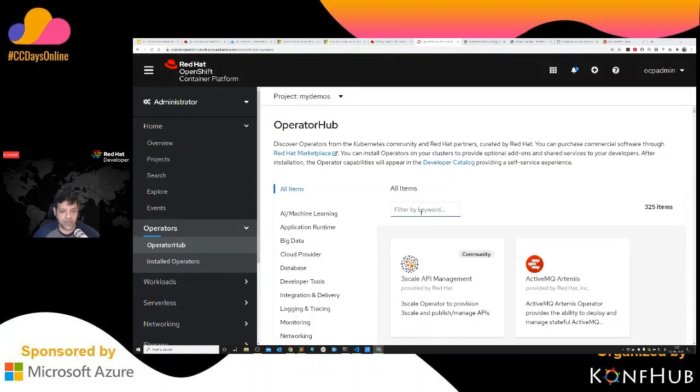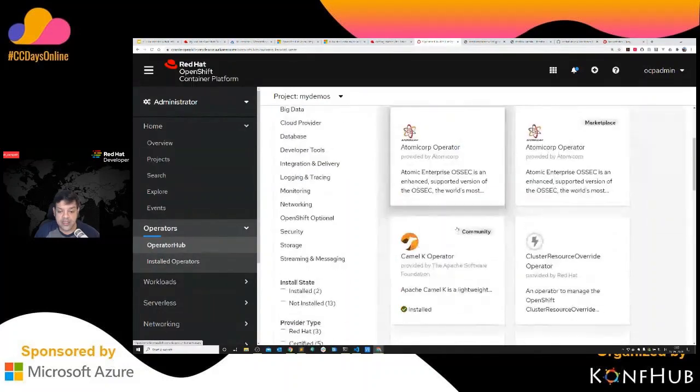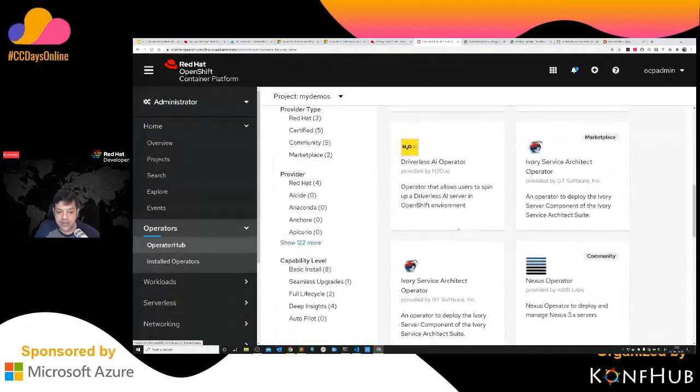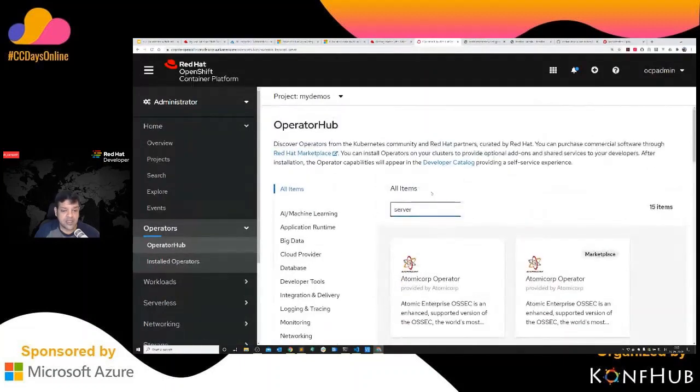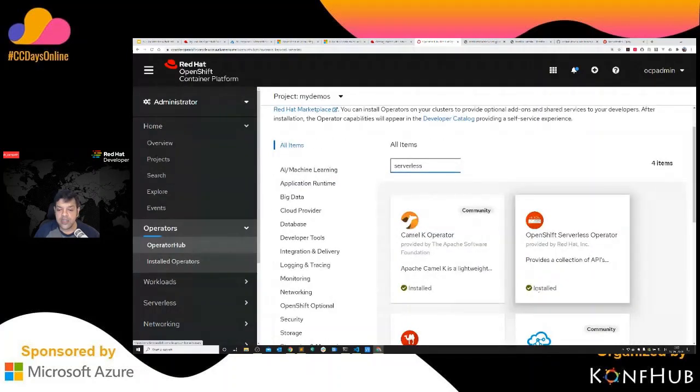For example, let me go and search here for you, serverless. I've installed it considering the time we have. Okay, so if you see here, serverless should have something here. Let me go further. Serverless. You see the serverless operator here, which I already installed earlier. So you see that I already installed the serverless operator, which means it is already available on my platform.